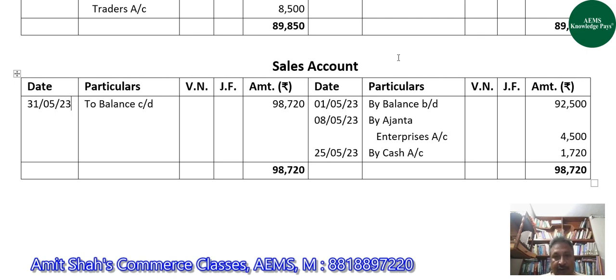Have you all got this, guys, or not? Yes, sir. We have less than 1 minute available, guys. Once the meeting gets over, you have to re-log in immediately. Everyone, please do not miss to do so. Why? Because here you will see the first full-fledged question of journal and ledger, after which you have to do some questions yourself, right? So that you could have good hands in journal and ledger.